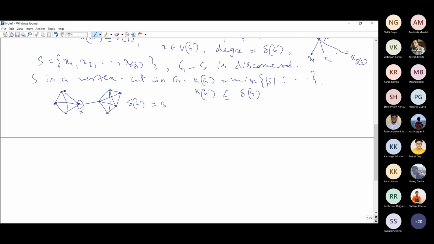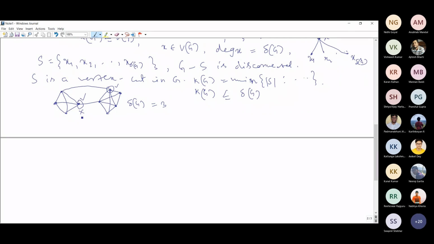See here, I can have a graph like this also. I am having the graph like this. So the minimum degree here is 3. Now I will remove these two vertices. Vertex connectivity is equal to 2. Okay, ma'am, I understood. Did you get it? Yes, ma'am.